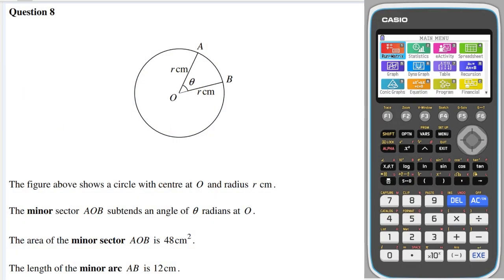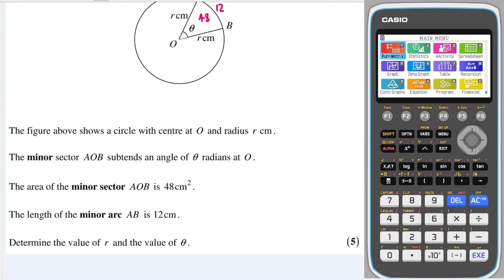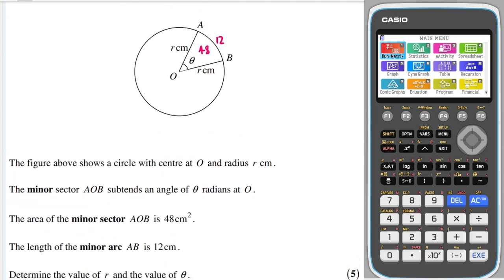Okay, question 8. We have a sector, general sector, and it says that the area of the minor sector is 48, so that's 48 in there, and the length of the minor arc is 12. It then says determine the value of r and theta.